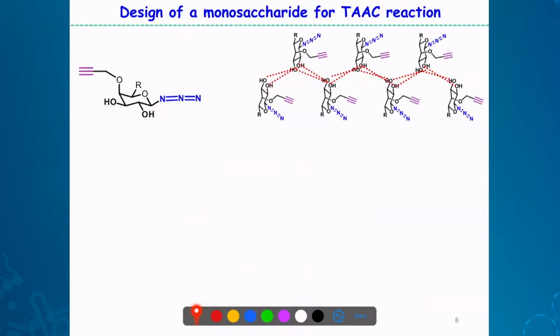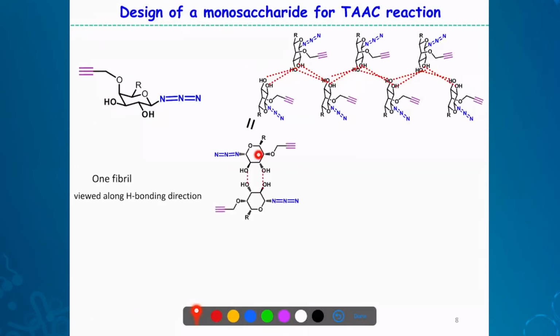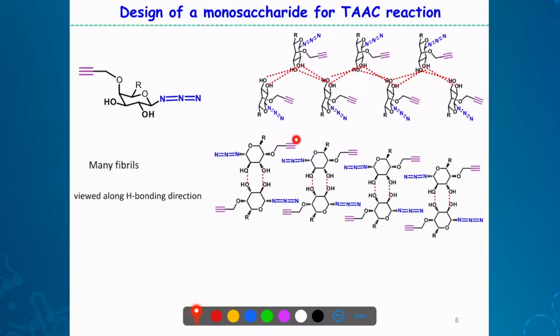And if you look along the fibril, this is what you see. So the fibril is going behind the screen. And in the crystal, of course, you know that there will be several such fibrils. And this is the most probable arrangement possible in the crystal lattice because of a possible azide-alkyne attractive interaction. There is a dipole interaction possible, also pi interaction possible.